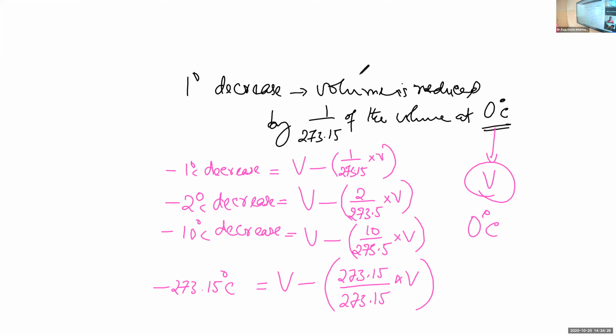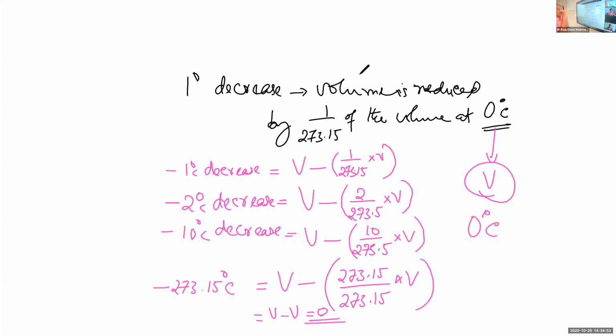You calculate. What will be the new volume at minus 273.15 degrees Celsius? V minus V is equal to 0. The volume reduces to 0.